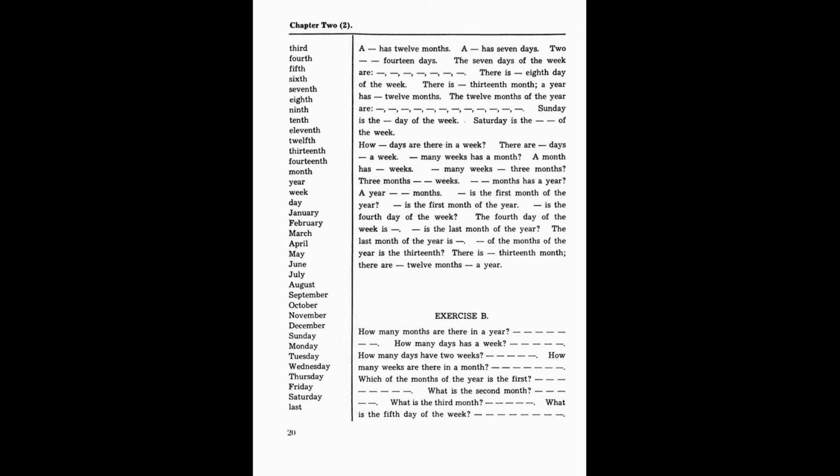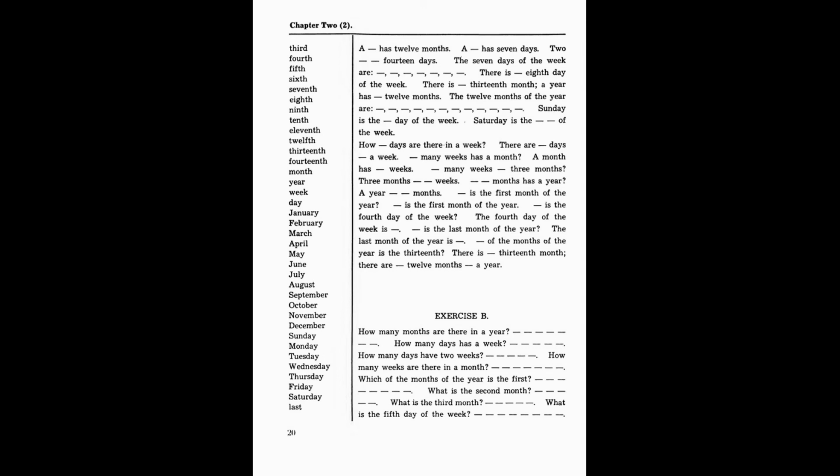How many months has a year? A year has 12 months. What is the first month of the year? January is the first month of the year. What is the 4th day of the week? The 4th day of the week is Wednesday. What is the last month of the year? The last month of the year is December.